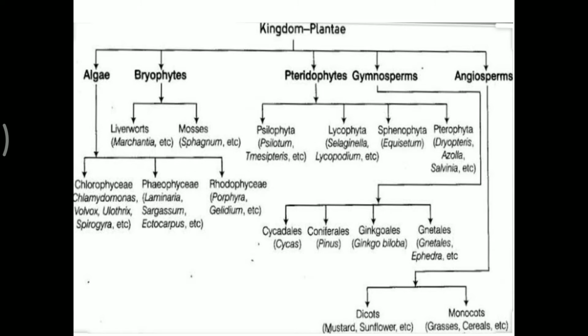Algae, bryophytes and pteridophytes are grouped under Thallophyta, whereas gymnosperms and angiosperms are grouped under another category, that is the phanerogams. And as such, algae, bryophyta and pteridophytes all do not have seeds, so they are called cryptogams. We will be studying about algae today, so we will see the chlorophyceae, phaeophyceae and rhodophyceae and their examples.